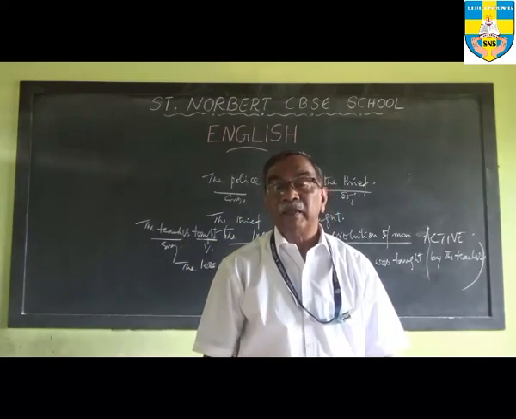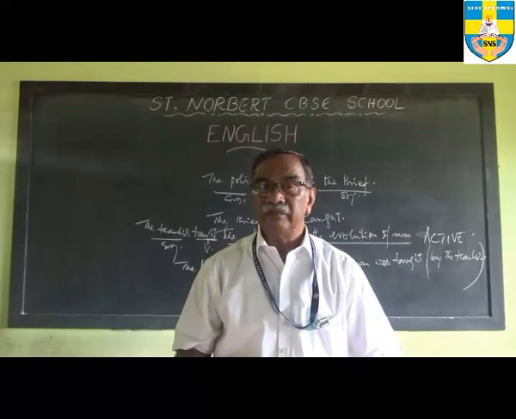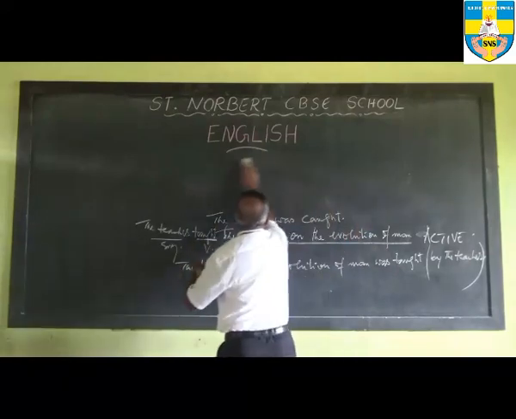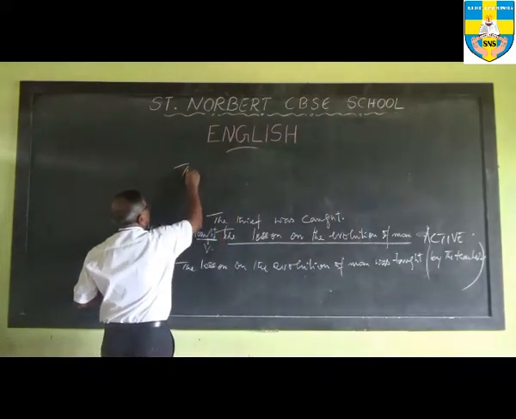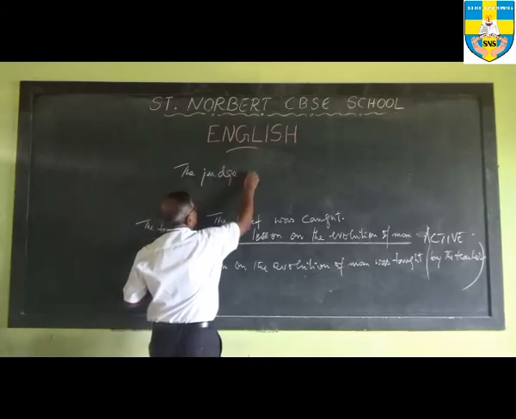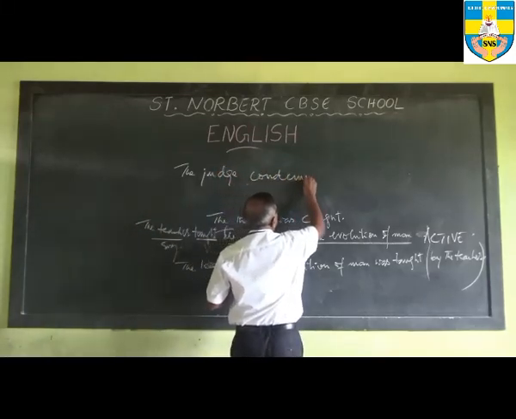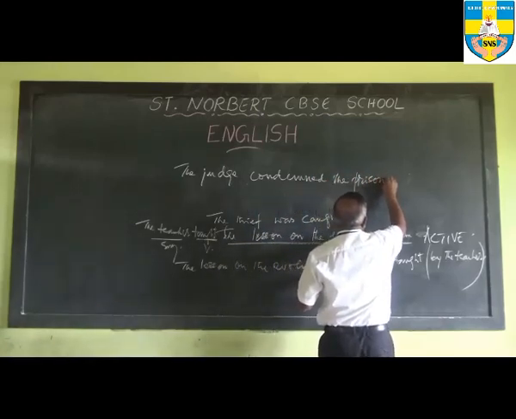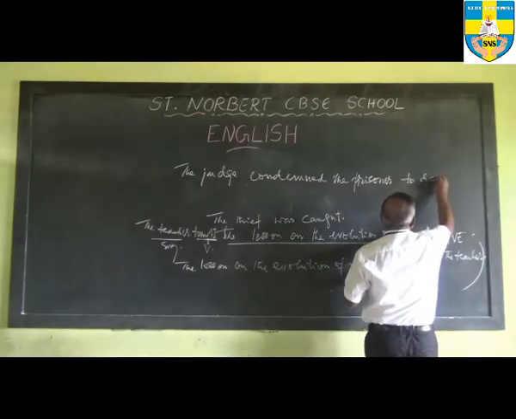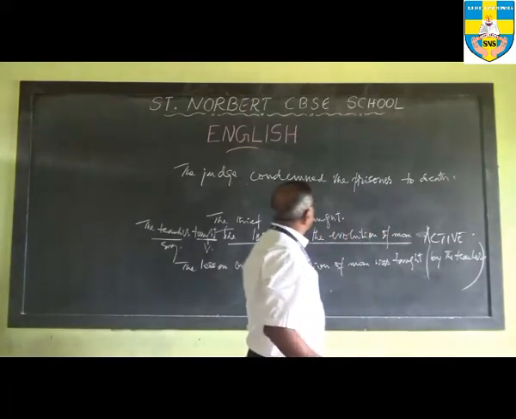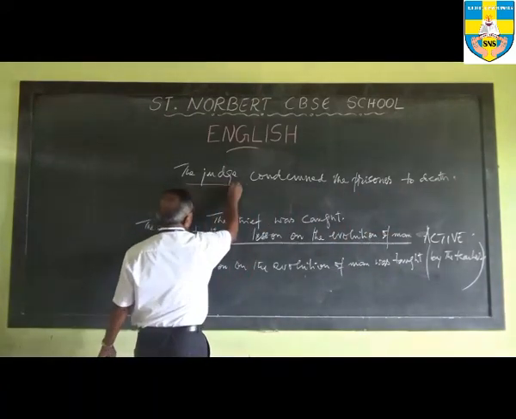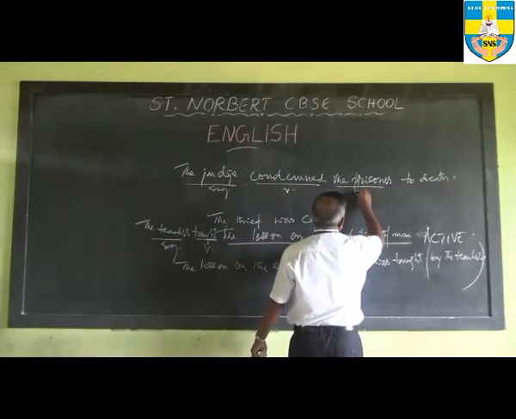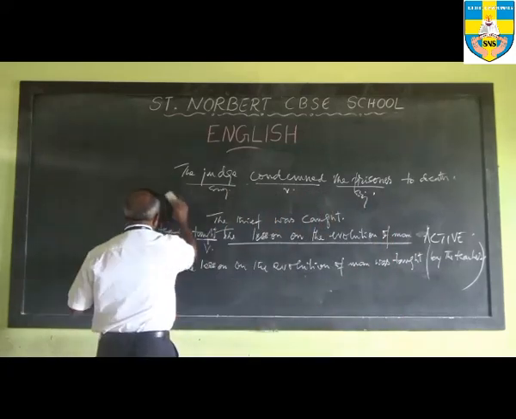Then another example, the judge condemned the prisoner to life imprisonment. Suppose you say that the judge condemned the prisoner to death. The judge condemned the prisoner. Examine the sentence. Which is the subject? The judge. Which is the verb? Condemned. And the prisoner is supposed to be the object of this particular sentence.